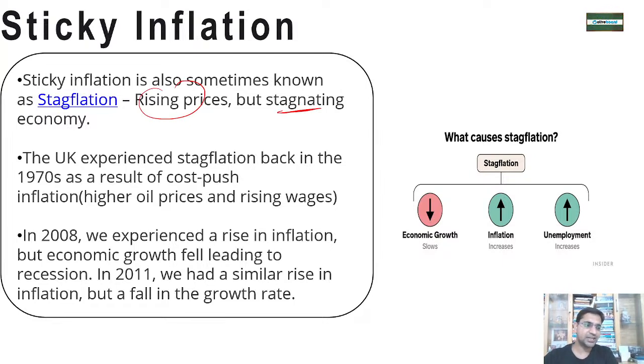So this situation is not new to the world. It has been already experienced in the 1970s in the UK. Oil prices were higher. Even though they were trying to increase the interest rate, still the inflation was not coming down. 2008, everybody knows the financial crisis. The inflation was very high, and even after increasing the interest rate, the inflation was not falling. Okay.